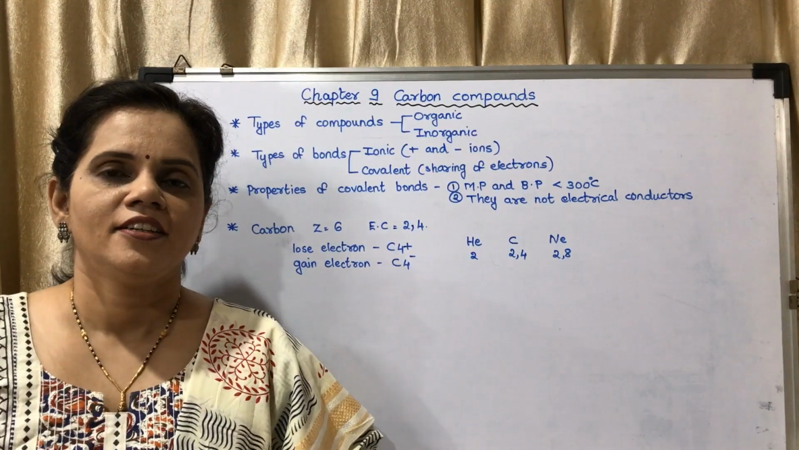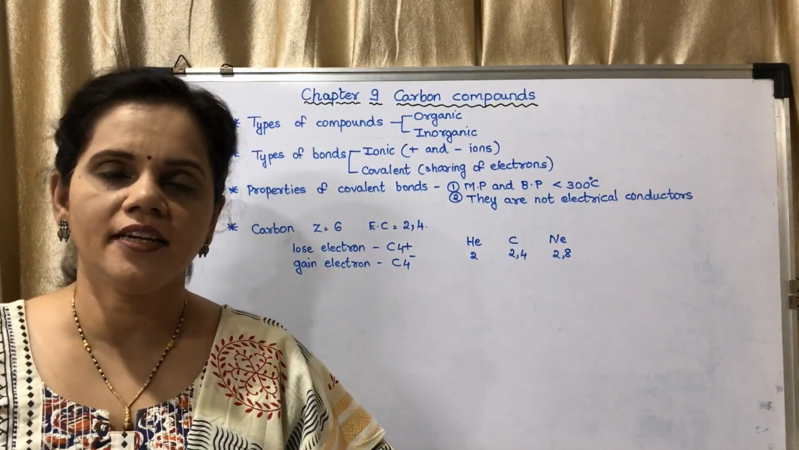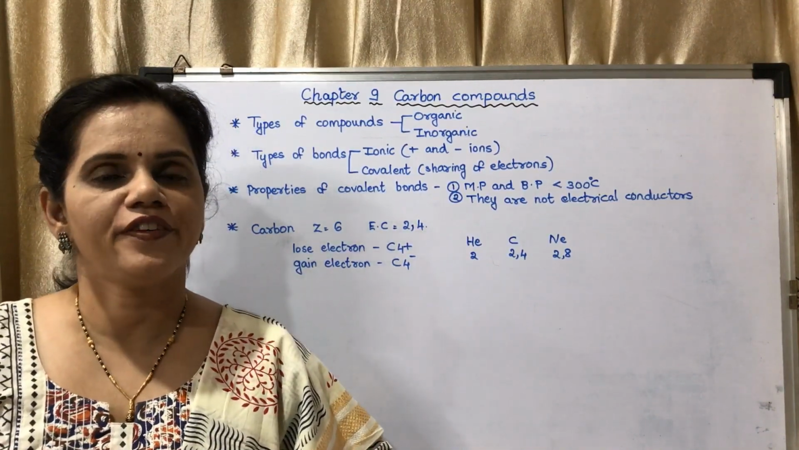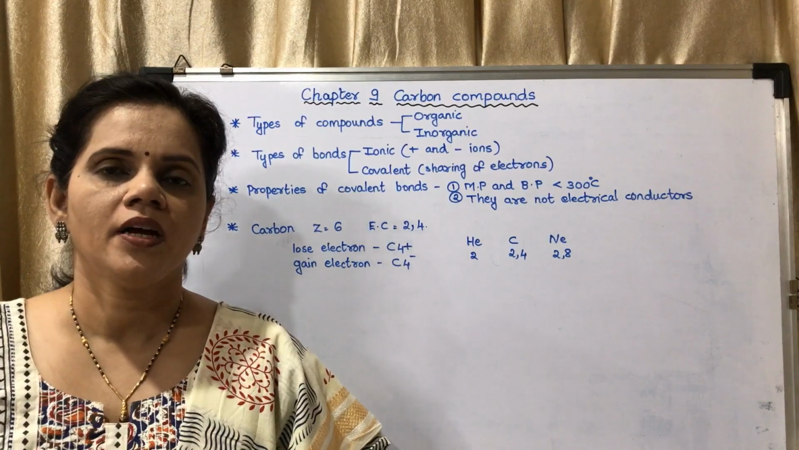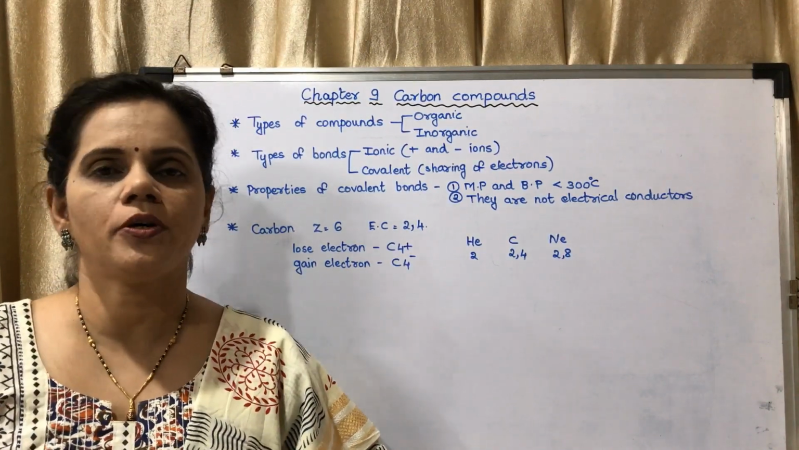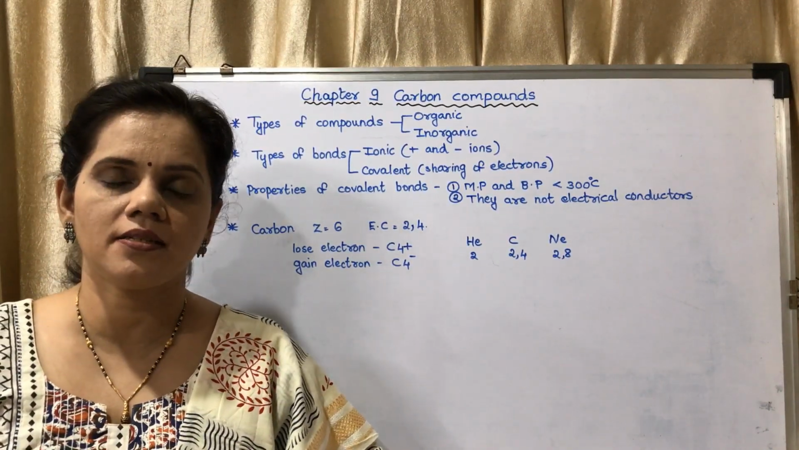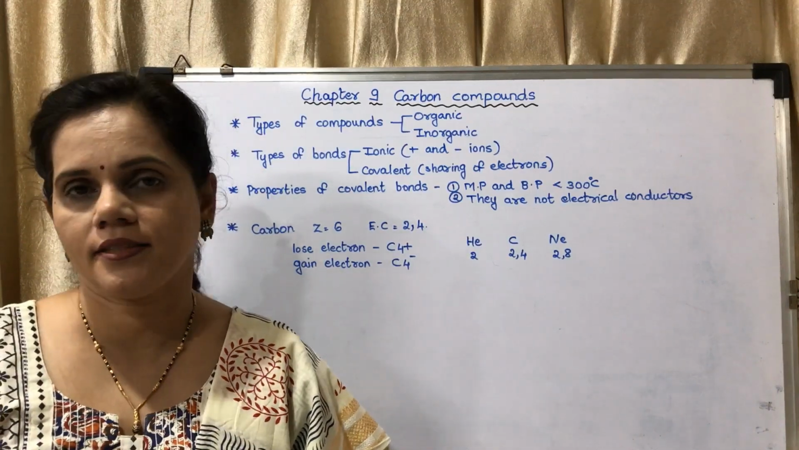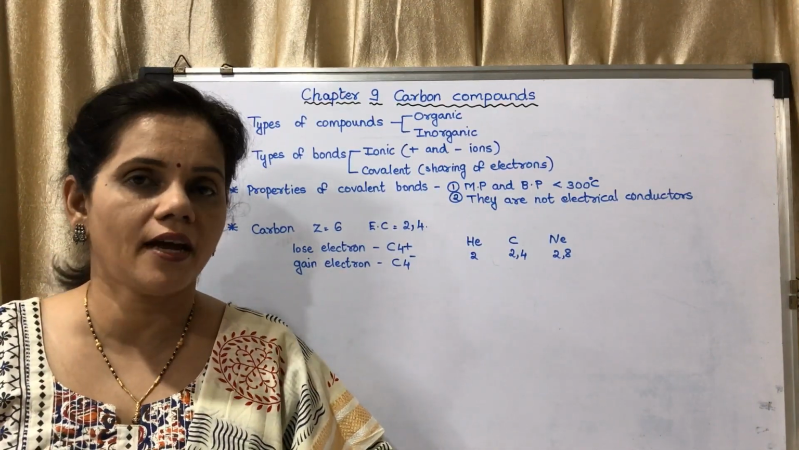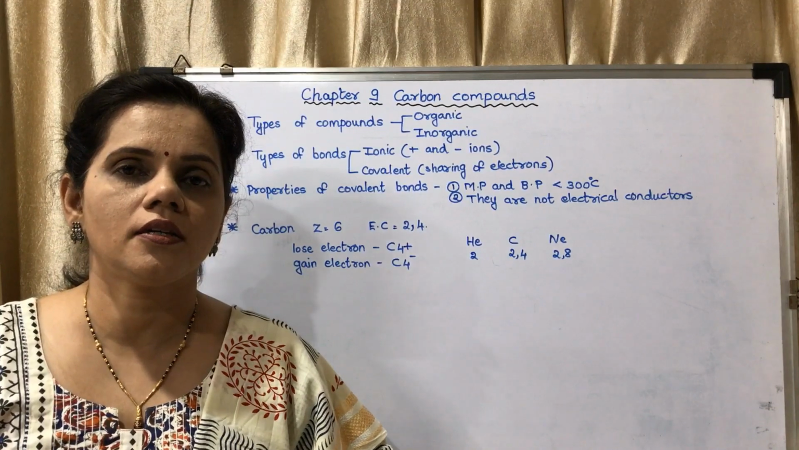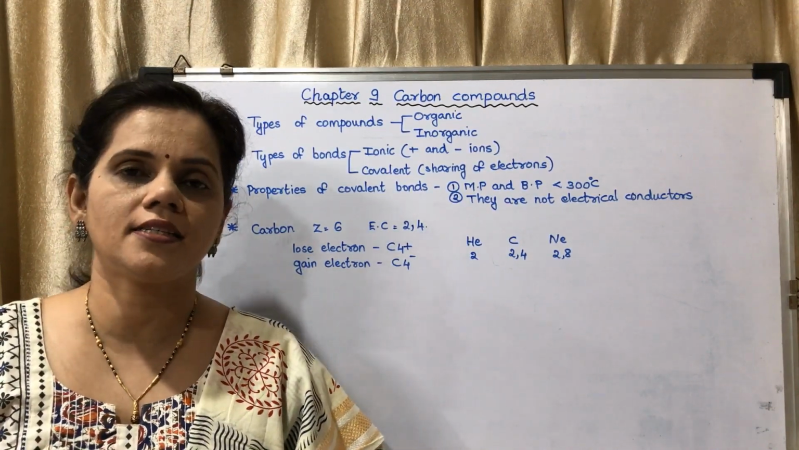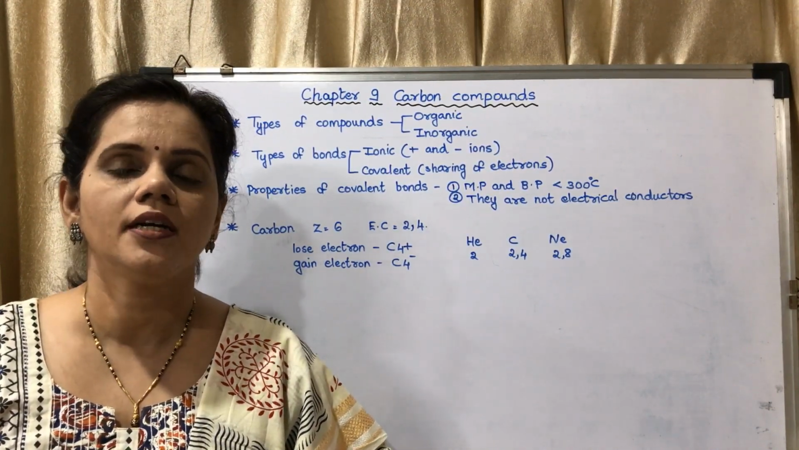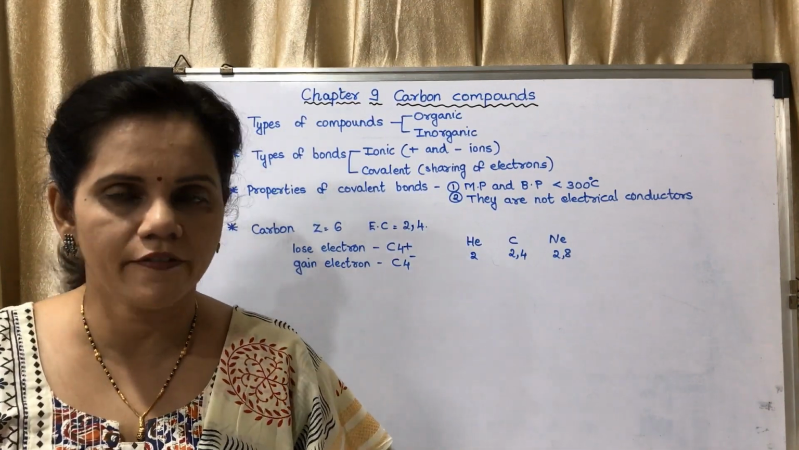Hello everyone. Today we are going to start with chapter 9, carbon compounds. We have finished with chapter 8. Carbon compounds is one of the most important chapters in your syllabus, and it is one of the longest chapters, about 30 pages. All the points in this chapter are very important. This chapter has the maximum weightage.